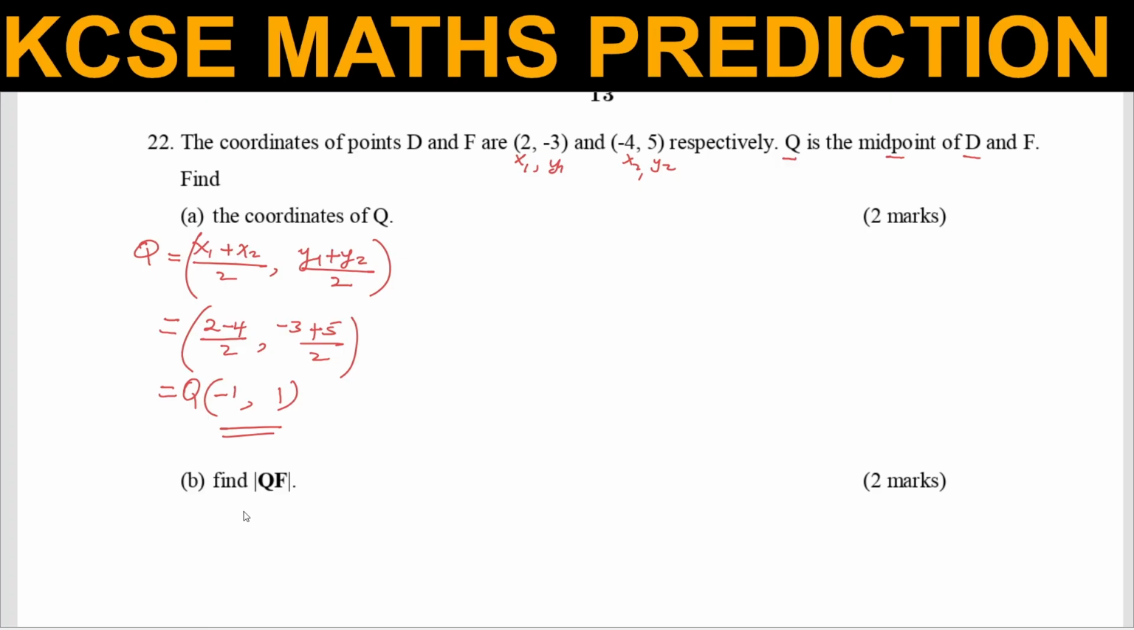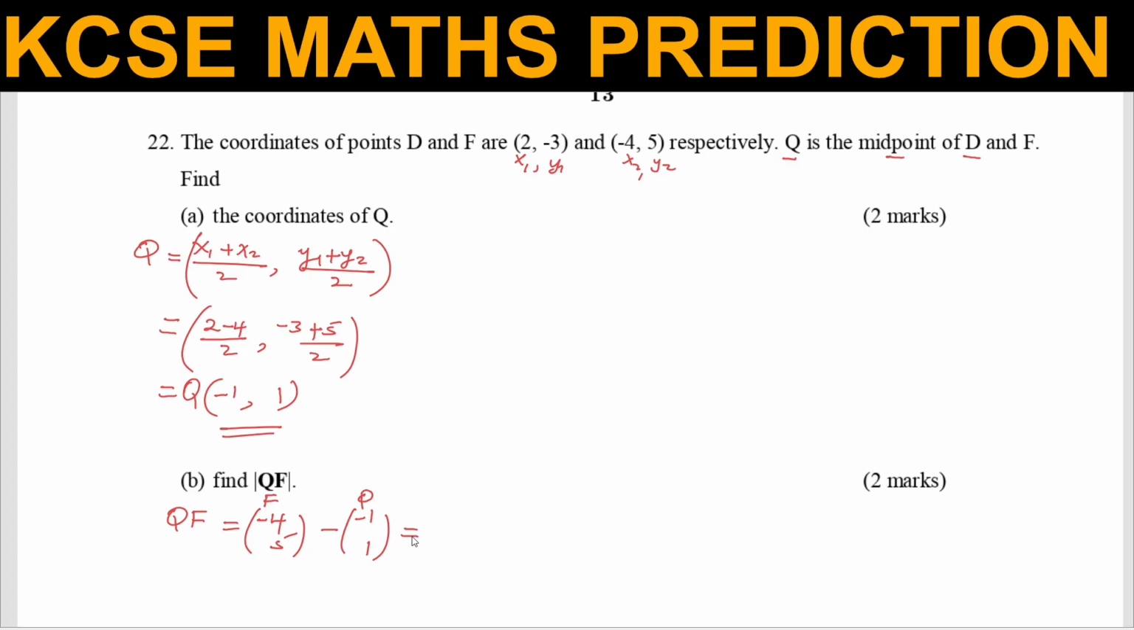Then part B, find QF, the magnitude or the distance or the modulus of QF. So to get that, we need first to get QF. So how do you get QF? We write F in vector form. The coordinates for F is -4, 5. So we can write that one as -4, 5 in column form. And then we subtract Q. We already obtained Q as -1, 1. So we have obtained this one from the coordinates of F, and this one from the coordinates of Q.